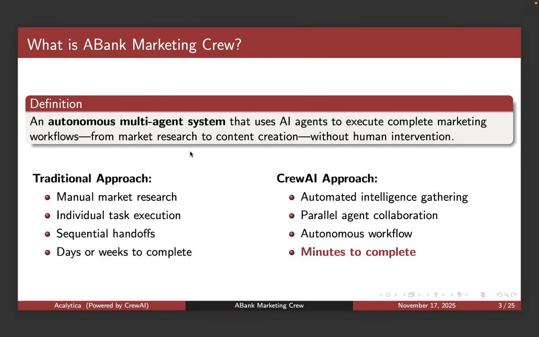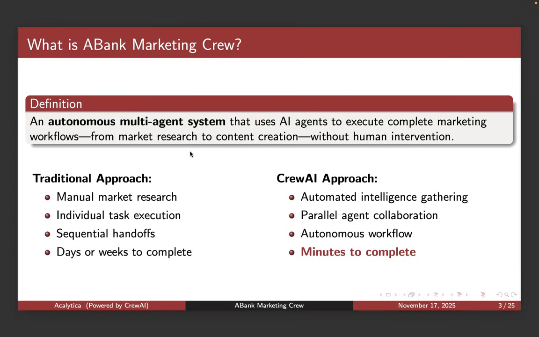So basically, like I said, by definition, an autonomous system uses AI agents to complete marketing workflows, right? Remember, it's marketing specific, but otherwise, this applies to any industry, any field, any vertical, right?